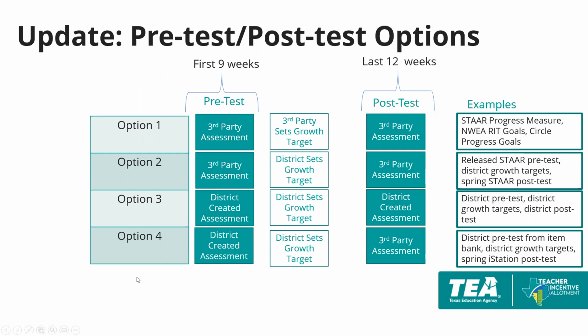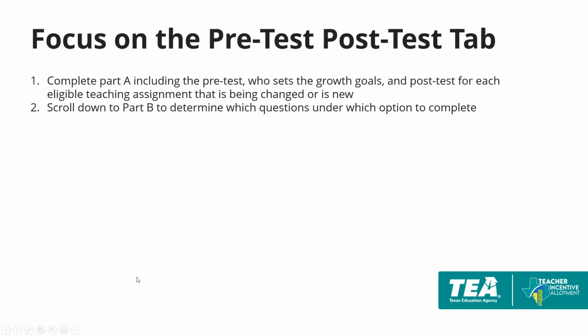So there are 2 specific steps for the pre-test, post-test tab. First, you will need to complete part A, including who creates the pre-test, who sets the growth goals, and who creates the post-test. That will then determine what questions in part B need to be answered by the district.